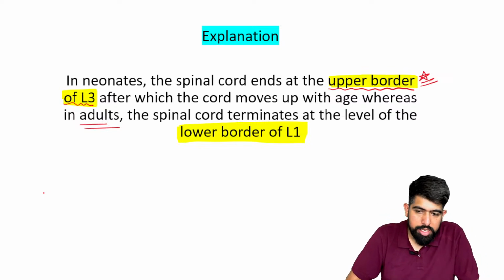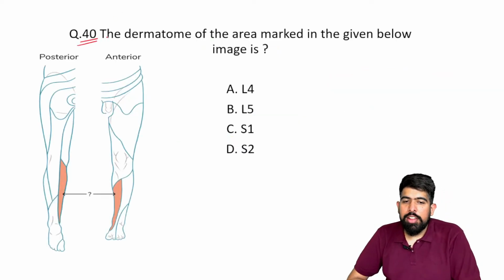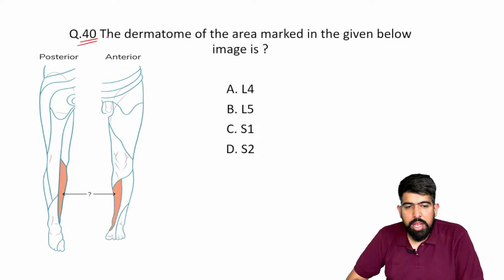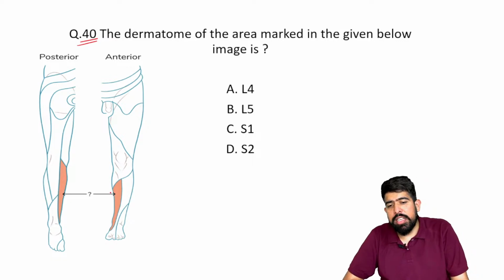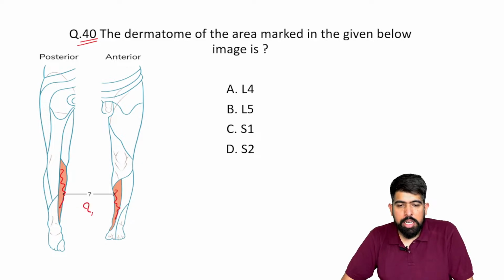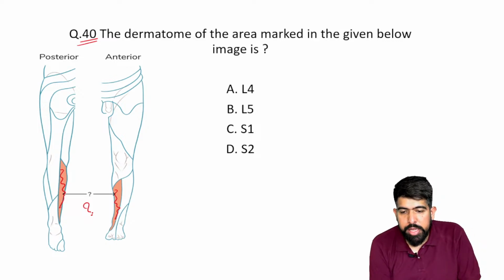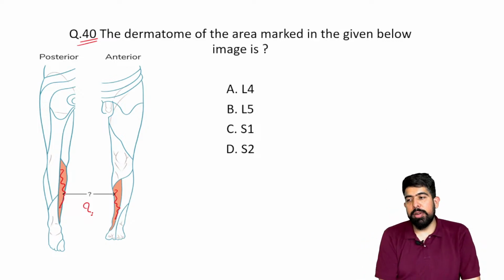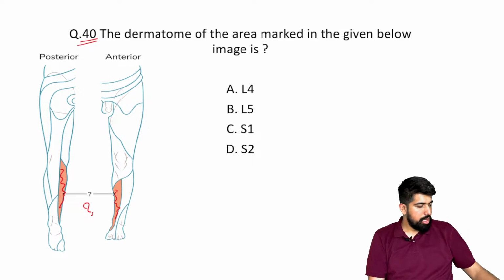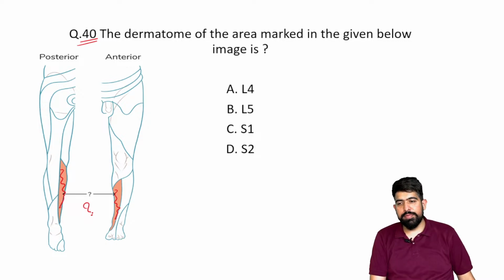Right? Understand? Very good. Talking about this question, there is a dermatome area marked. You have to give the dermatome, and it is shown on the posterior side and also on the anterior side. Now reply to me about the dermatome. I am waiting for your answers. What will be the dermatome which is going to supply here? What will be your answer related to this dermatome?